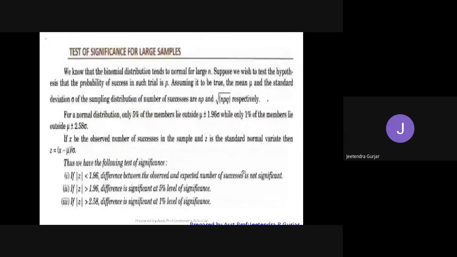Okay. So next we have again simple sampling of attribute. So we are going to use this formula. Standard deviation is square root of npq, where p is nothing but success. We have already seen q is equal to 1 minus p. So p plus q is equal to altogether 1. So all these things you have to remember.